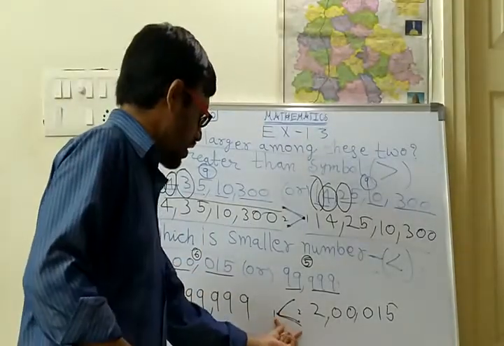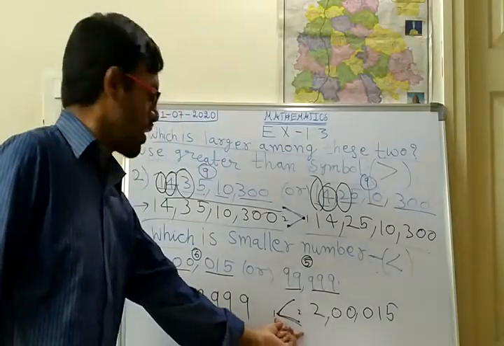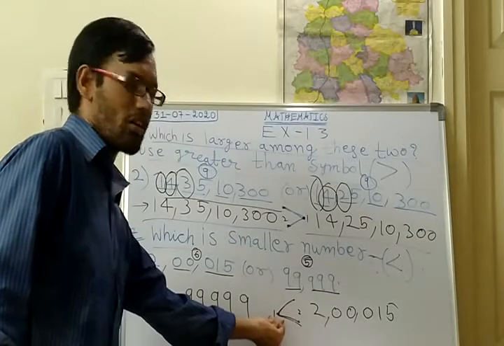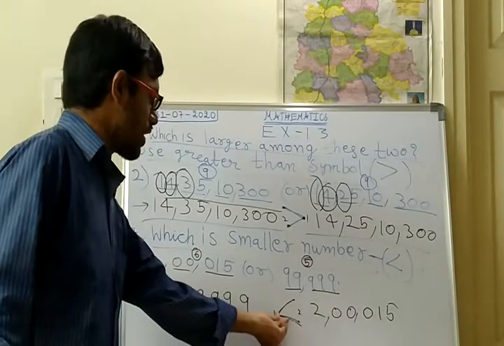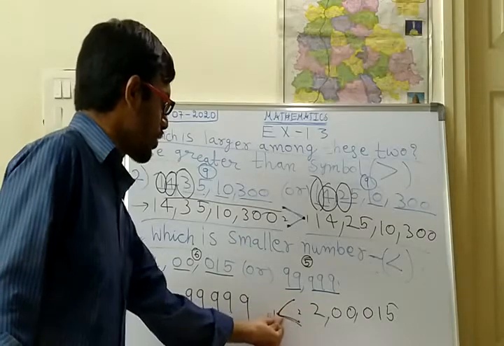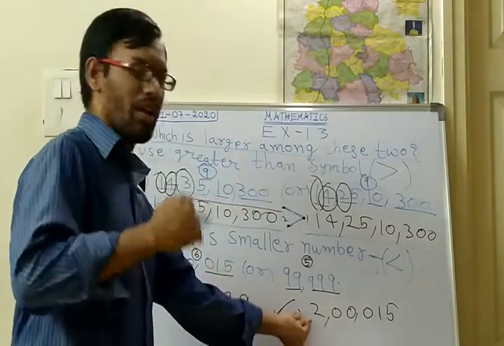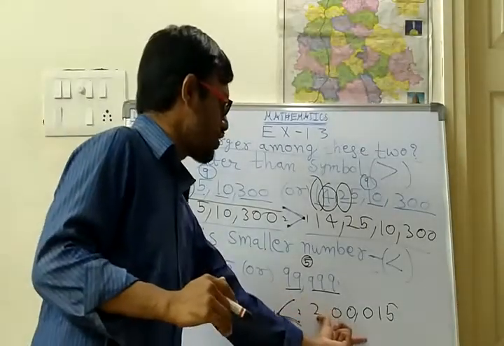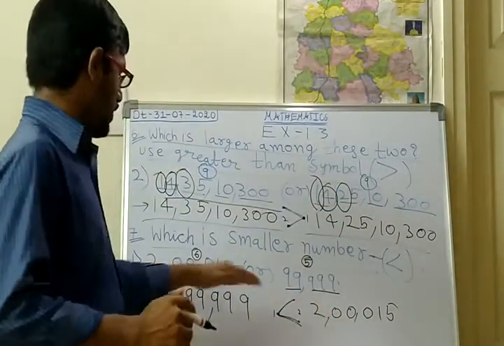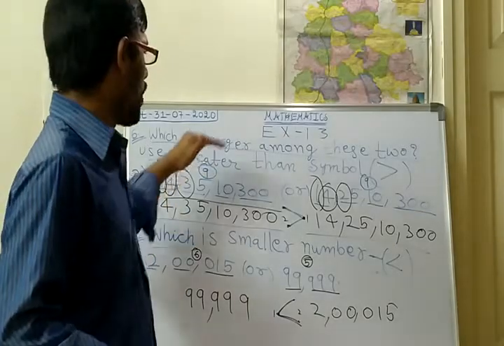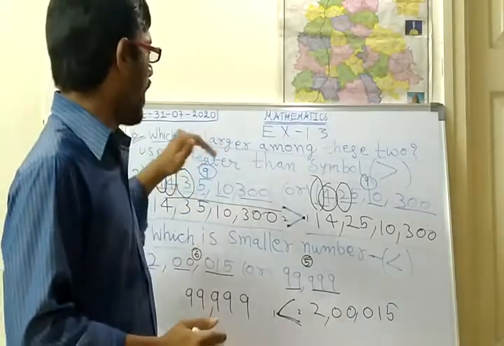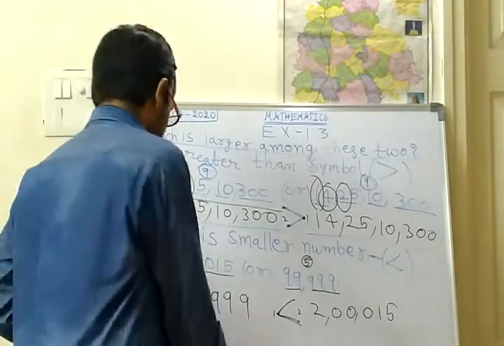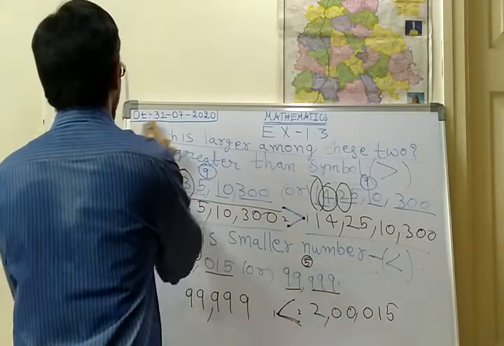So here we are using the less than symbol. Lesser than means the smaller number is at the left side. How many dots are there? Here only one dot is there. That means 1 is less than 2. So 1 is the small number, 2 is the bigger number. This side you should write the small number, this side you should write the bigger number. Like this you have to identify which is smaller and which is larger or greater. I hope you have understood. So now we should go with the next bit, the 8th bit.